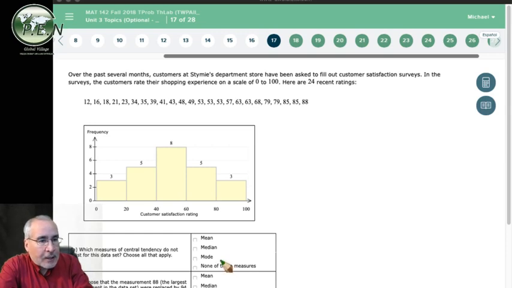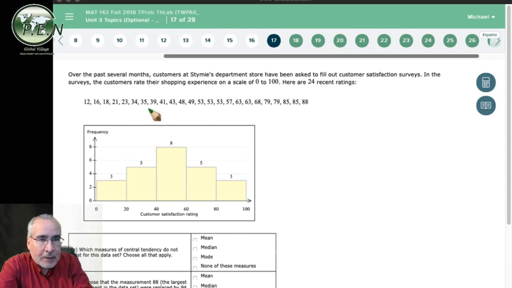But as we saw if you looked at the last example we did in 16, sometimes there's not a mode because a mode requires more than one value. You have to have at least two of the same value. So it's possible that we're not going to have a mode, but if we have at least two of the same values, we'll have a mode as well, and then that's when we'll select none of the measures. So we look over this, and all we're looking for is, is there a number that occurs more than once?